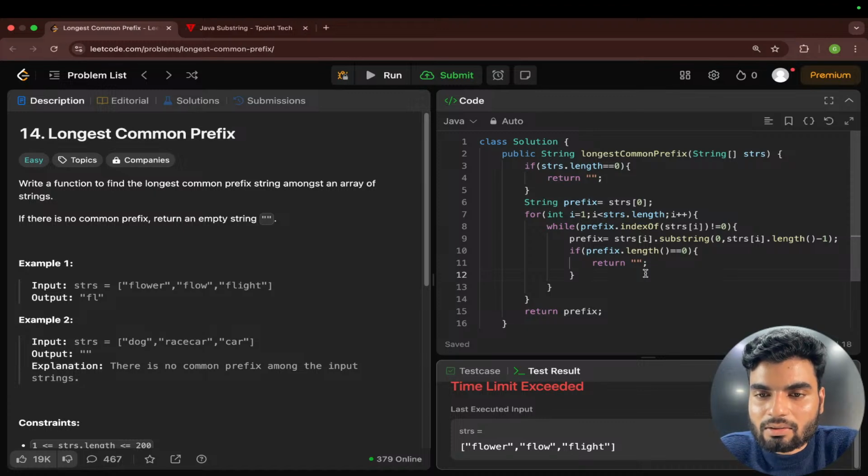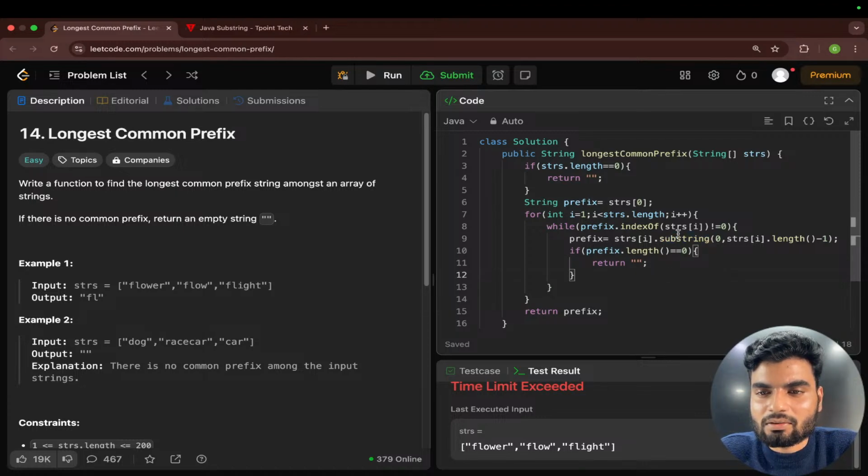Are we not updating it or something? Yes, we are updating it here. If this is not true, we are reducing it, right? We will have this length minus 1, substring, i plus plus.